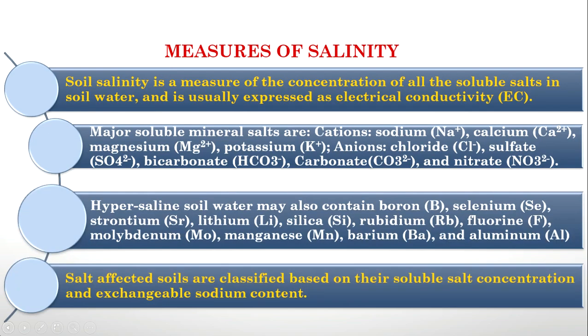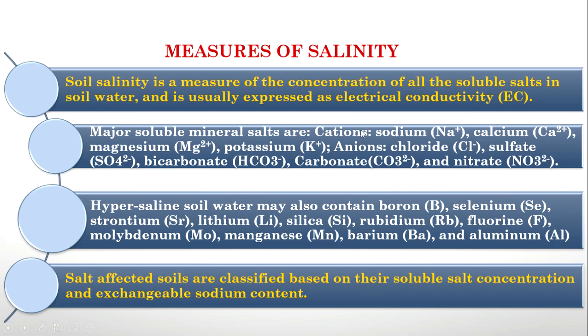Now we will see what are the measures by which we can measure salinity. As I have explained earlier, salinity is a measure of the concentration of all soluble salts in soil water and is usually expressed as electrical conductivity. So it is a base unit. Electrical conductivity is the base unit of salinity. Among the major soluble mineral salts which cause salinity, there are cations and anions, and both can cause salinity.